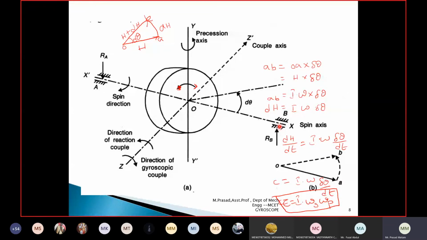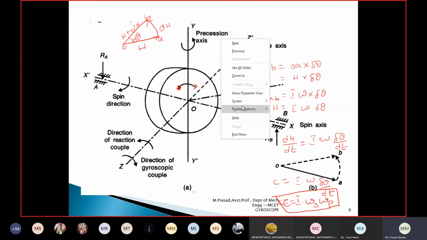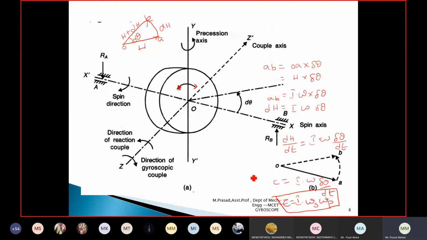So this is nothing but differentiating with respect to time, which is given as dh by dt, which is equal to I into omega into the change in angle with respect to time. Now dh by dt is the couple. C is equal to I omega into d theta by dt. I am writing C is equal to I omega s into omega p. This term, the change in angle with respect to time, is called the precession velocity.